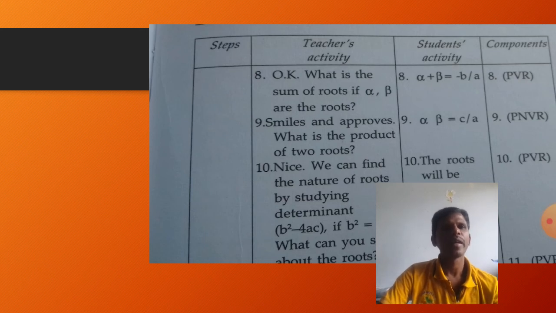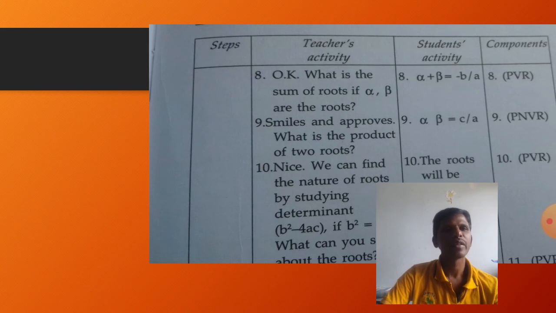Okay, that is okay. The okay indicates the positive verbal reinforcer. So component column as modified PVR. The teacher smiles and approves. What is the product of two roots? Automatically the ever smiling is also positive verbal reinforcer. And what is the product of two roots? Alpha beta is equal to c by a. Automatically, nice.